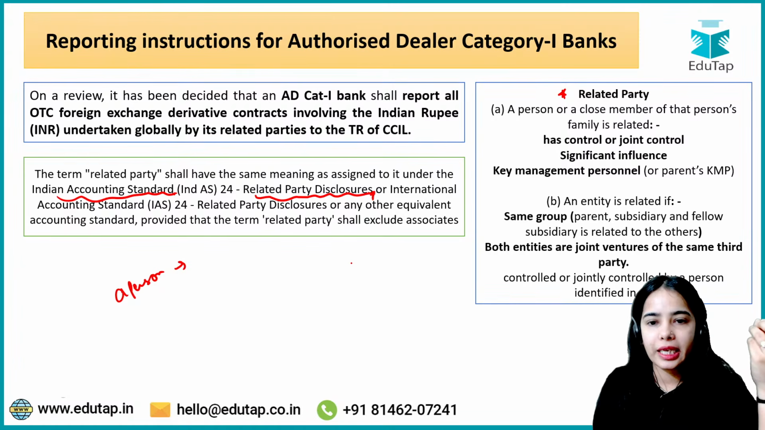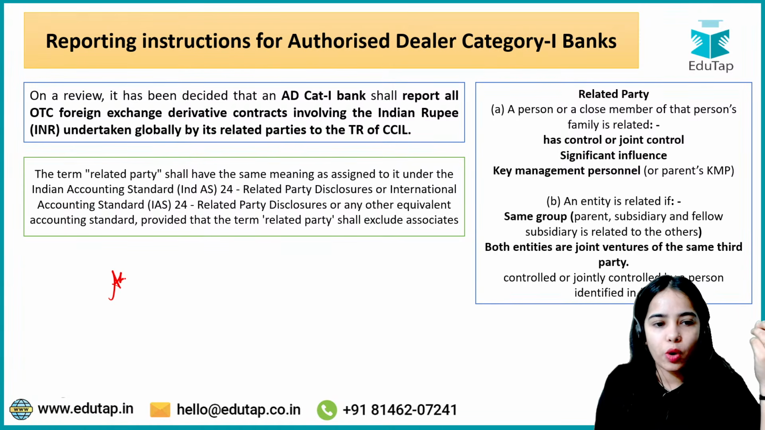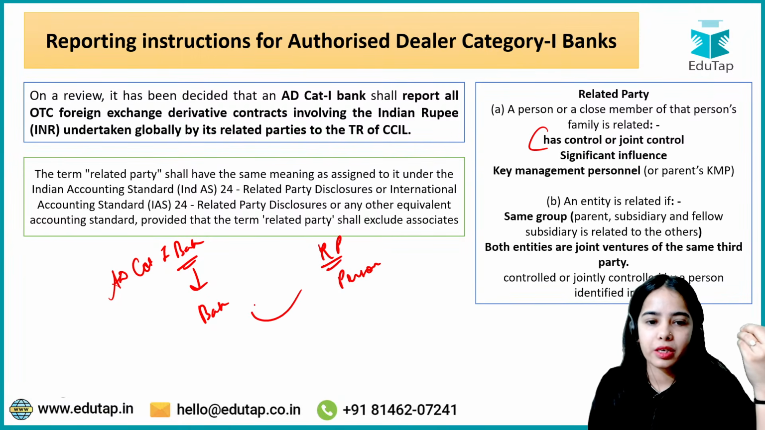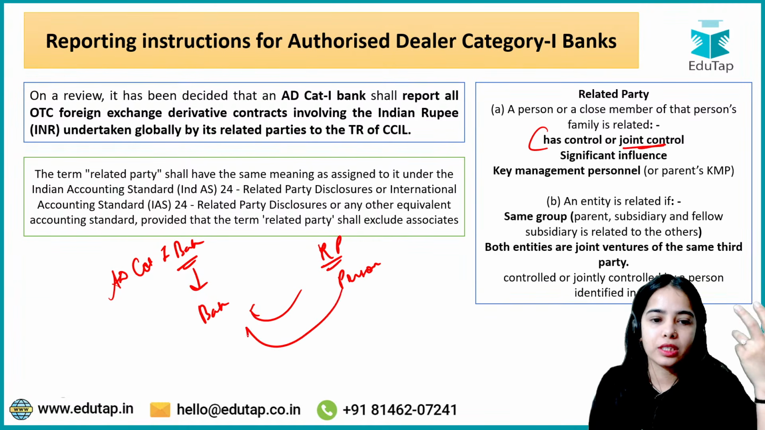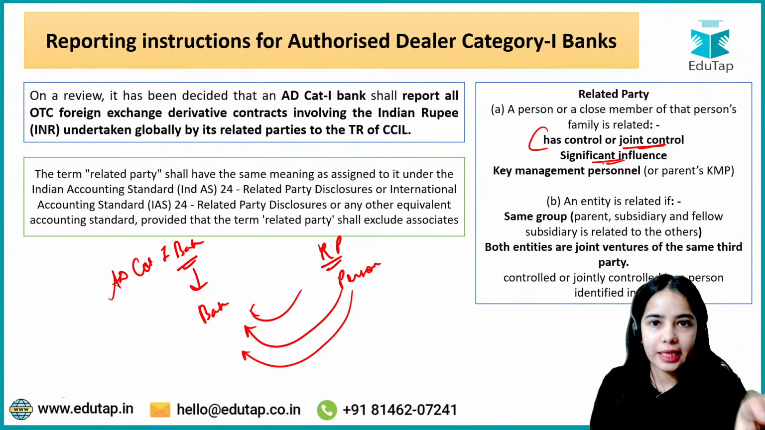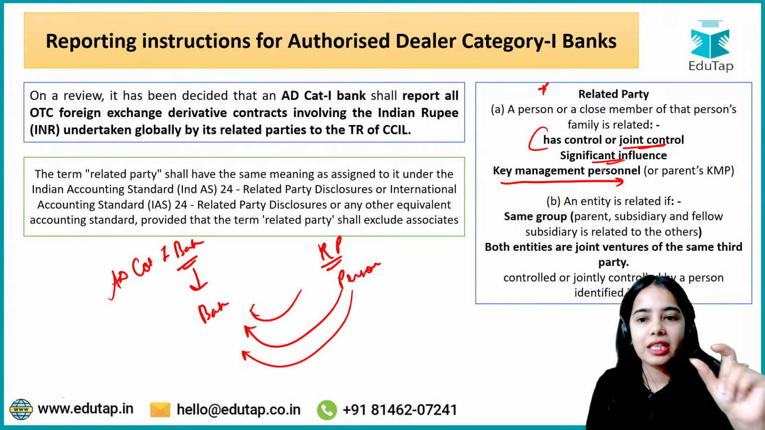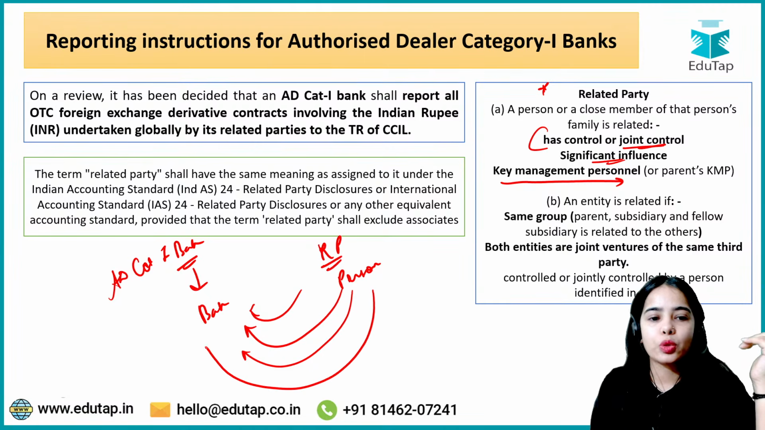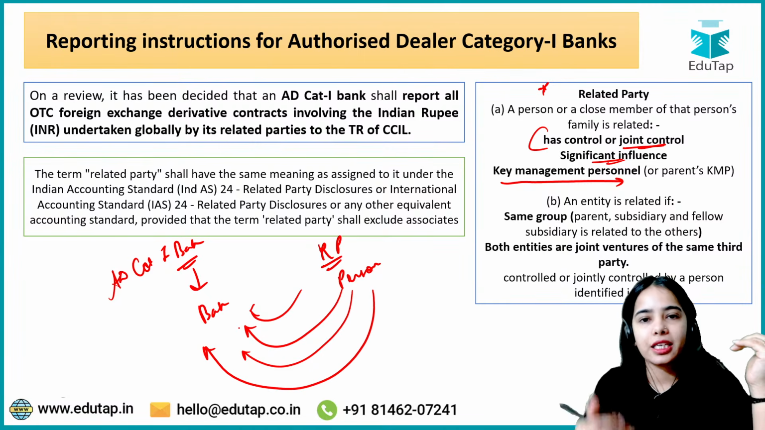who has control, like we are talking about the related party of an authorized dealer category 1 bank. For this particular bank, the related party is any person who has control over the bank, or any person that has joint control over the authorized dealer category 1 bank, or any shareholder that has significant influence over the authorized dealer category 1 bank. They are the related parties, as well as key managerial personnel like the CEO or the board members and such. They are also the related parties of the authorized dealer category 1 bank.